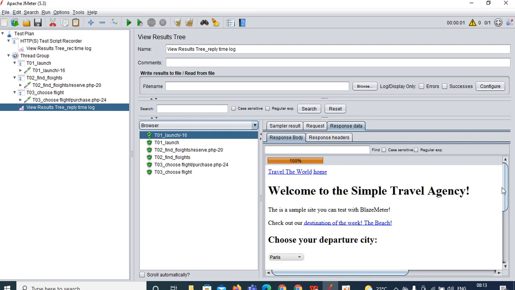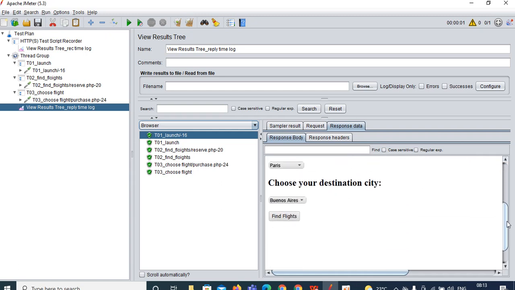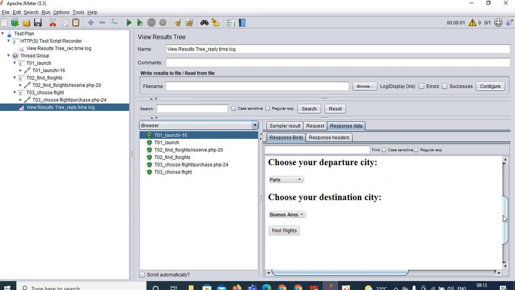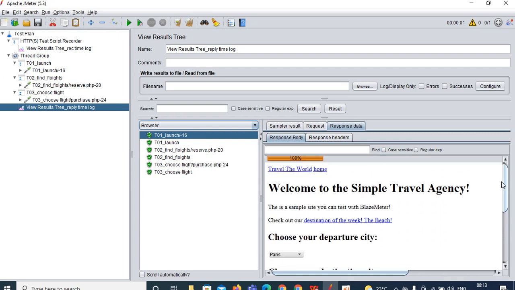Whenever you have launched your Blaze demo, this is the thing you can see. Welcome to the simple travel agency. Choose your departure city, choose your destination city.